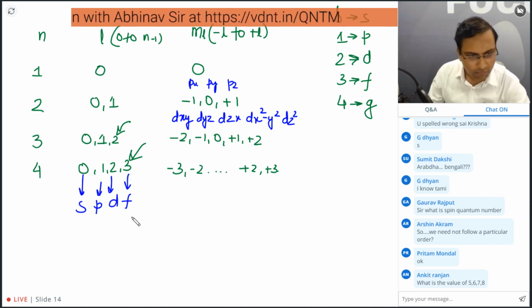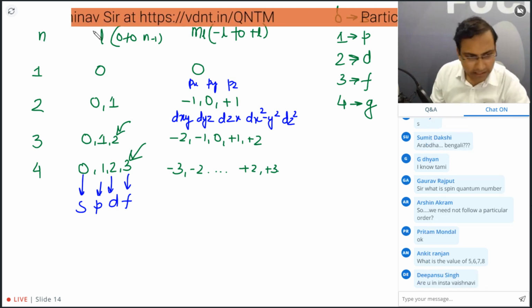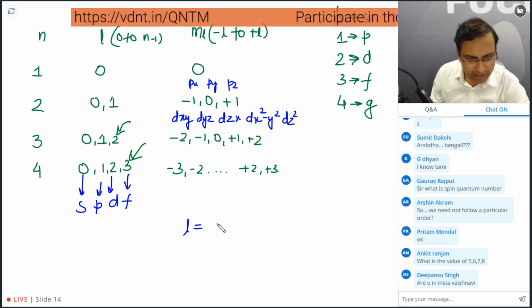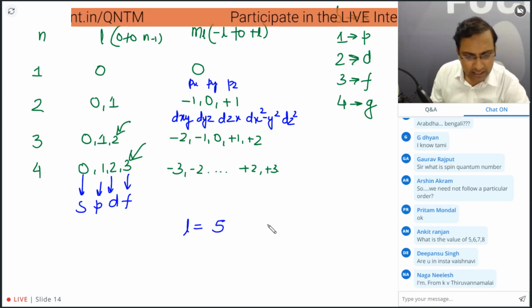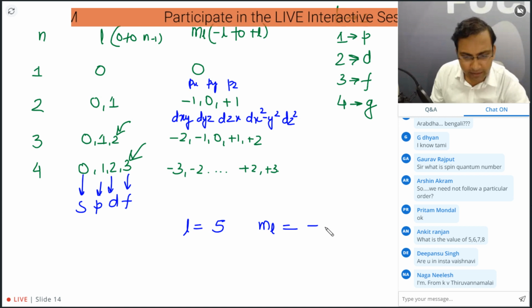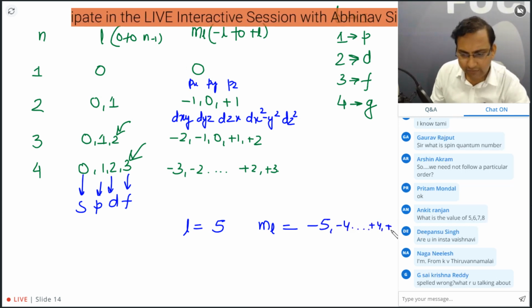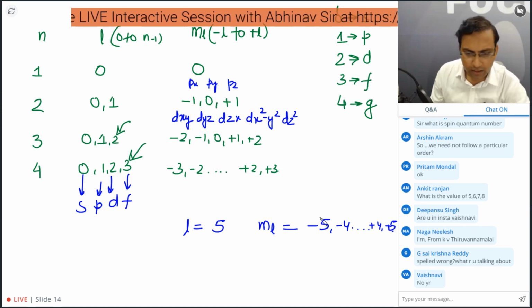If the value of L is 5, guys, then in that case the value of Ml will be -5, -4 से लेके +5 तक. ठीक है. So this is like this.